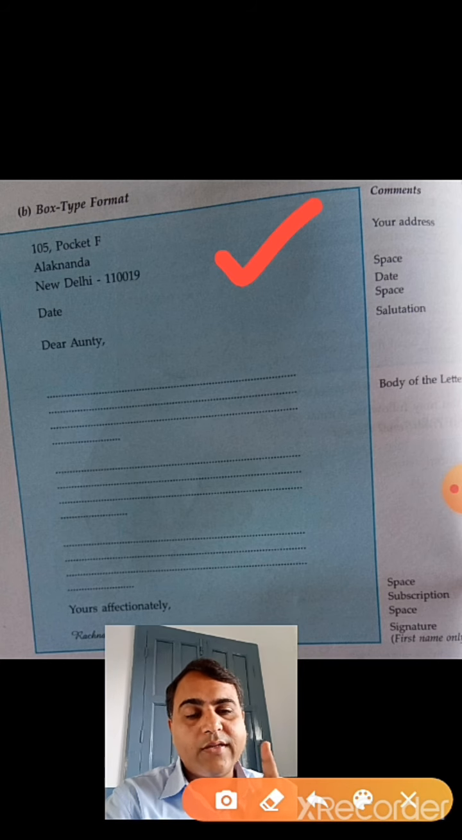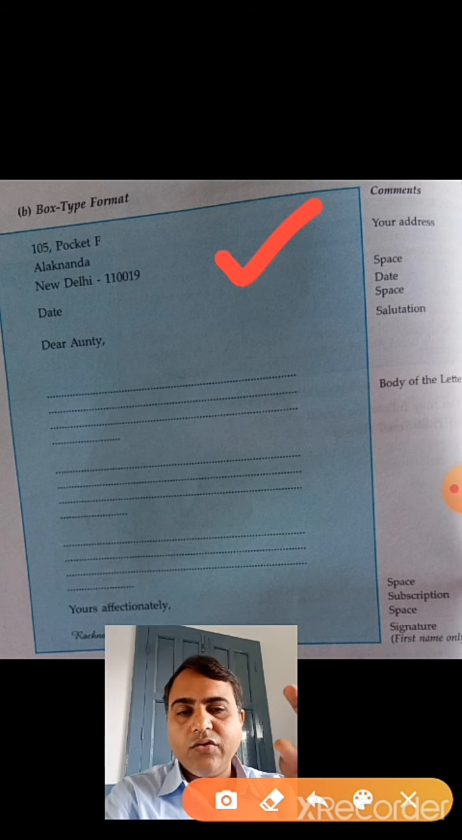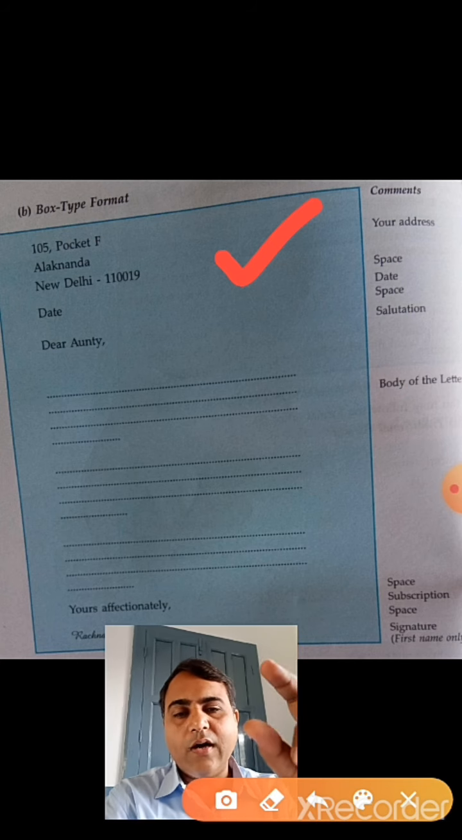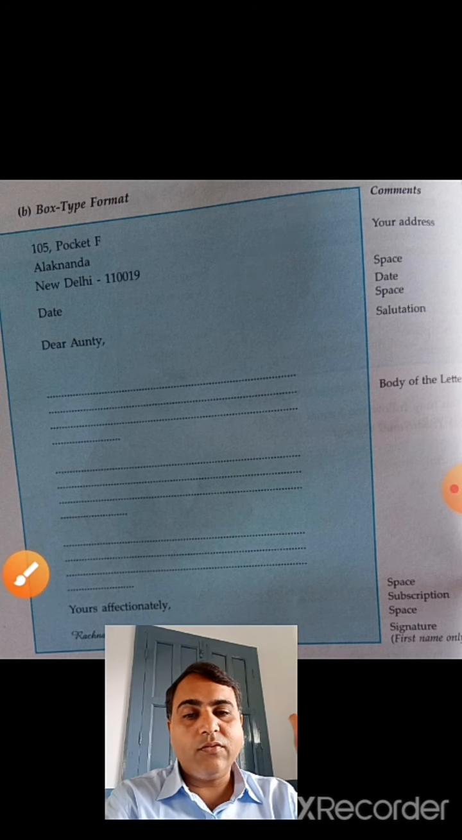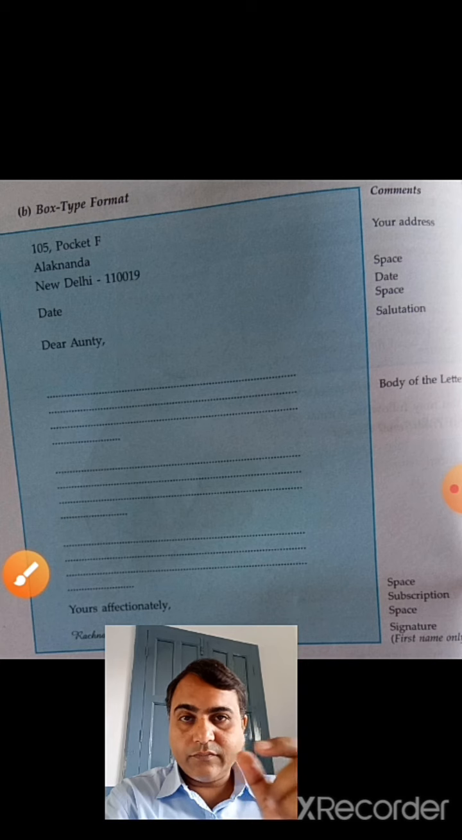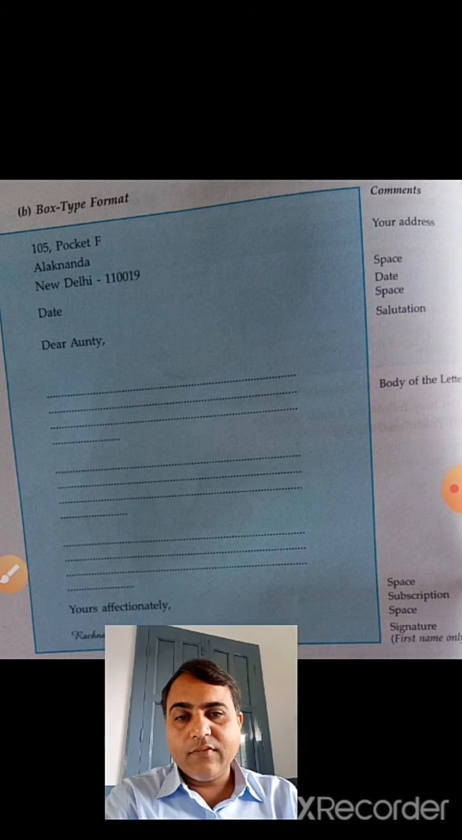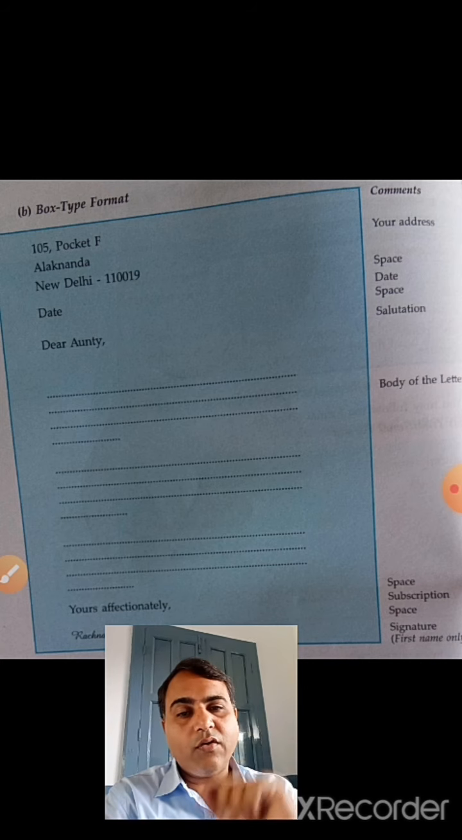While writing this you have to always keep in mind that in your address you should never mention examination hall or your school name. You should never write that. You have to write your address, that is your house number, then your area name, and then the place name. But never mention a school name like St. Xavier's examination hall. That will go wrong, and you will not get marks.